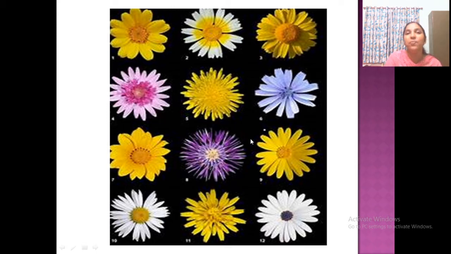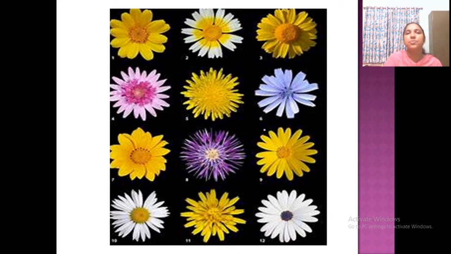Be careful, because a number of florets, or individual flowers, are arranged in a particular disc-shaped structure. Clear? This is an inflorescence. While plucking, we usually say, I am going to pluck a flower. I am going to pluck a cosmos flower. I am going to pluck a gerbera flower. But actually that is not a flower, that is an inflorescence.